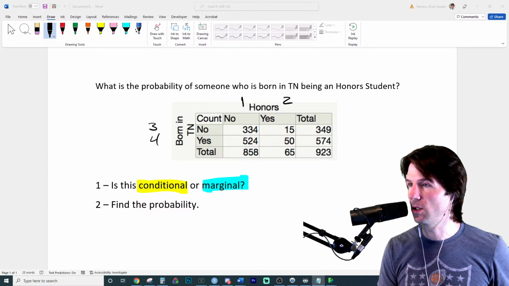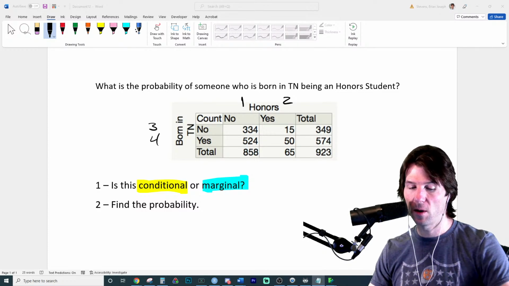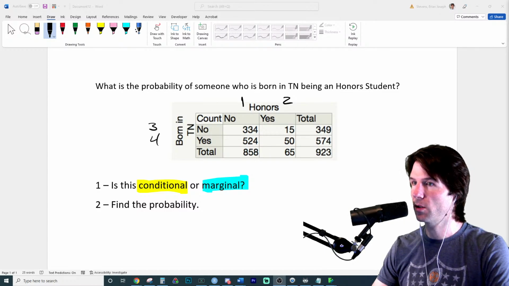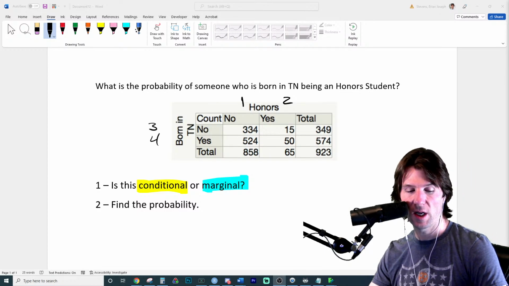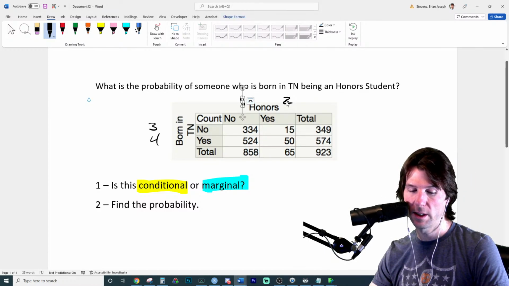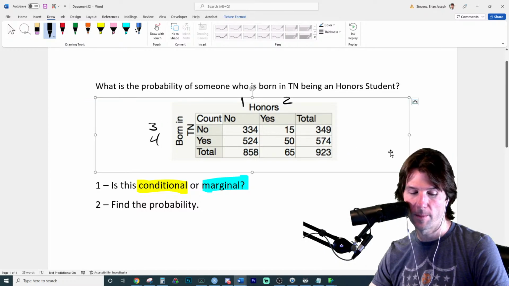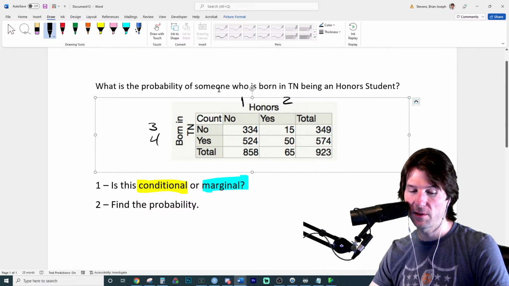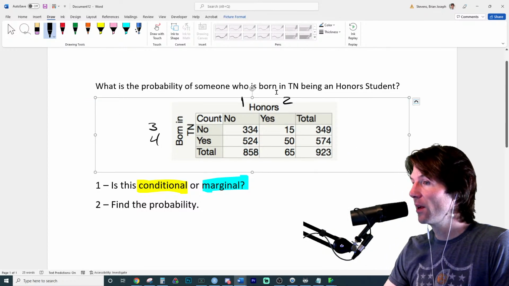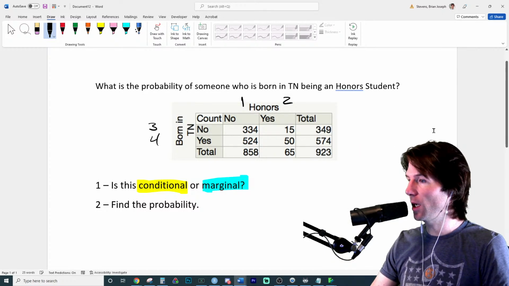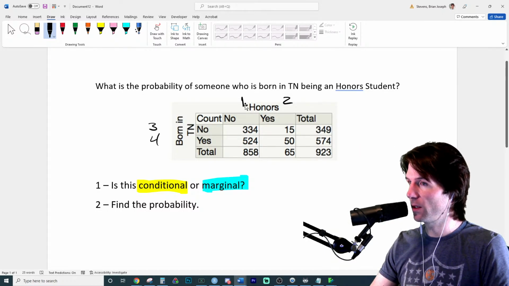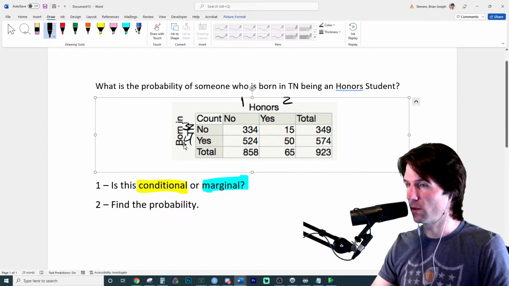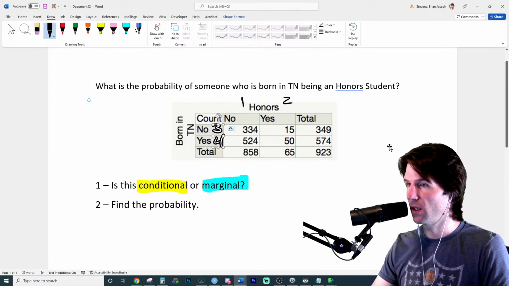It is conditional. Now, with this, where do you think I'll start shading? Will I be shading where associated with 1, 2, 3, or 4? So it says, what is the probability of someone who's born in Tennessee being an honor student? Do you think I'll do my shading to look at the conditional based around number 1, number 2, number 3, or number 4? Just so you can see where 3 and 4 are at, they're respectively right here, even though it goes over some of the text. Maybe if I put it right here, it'll make more sense. Where do you think I will do some of the shading?